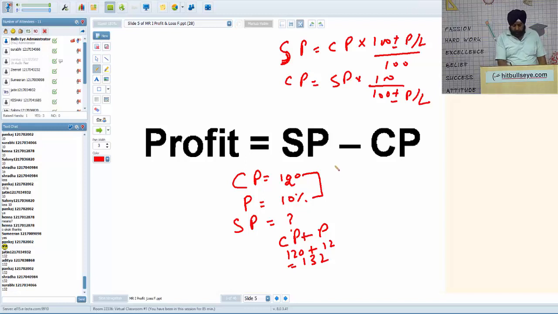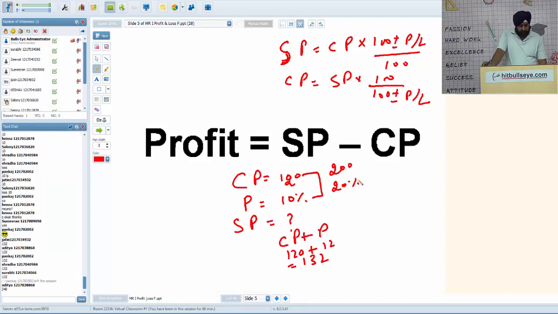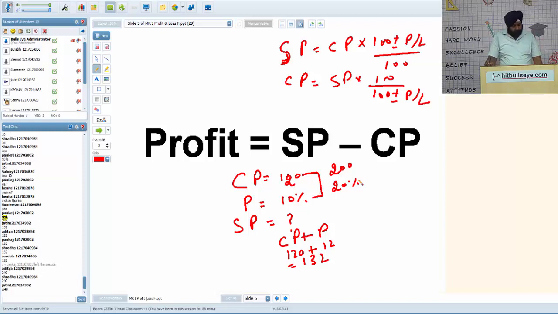If I say cost price is 200, profit is 20%, what is selling price? Aditya came up with the answer 240. Anyone else? My question is cost price is 200 and profit is 20%. How much is selling price? 20% of 200, Saloni, is not 10, it's 40.